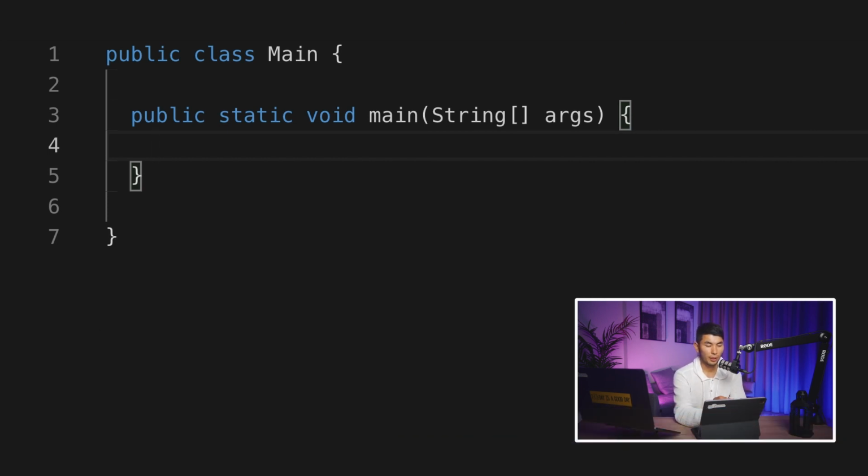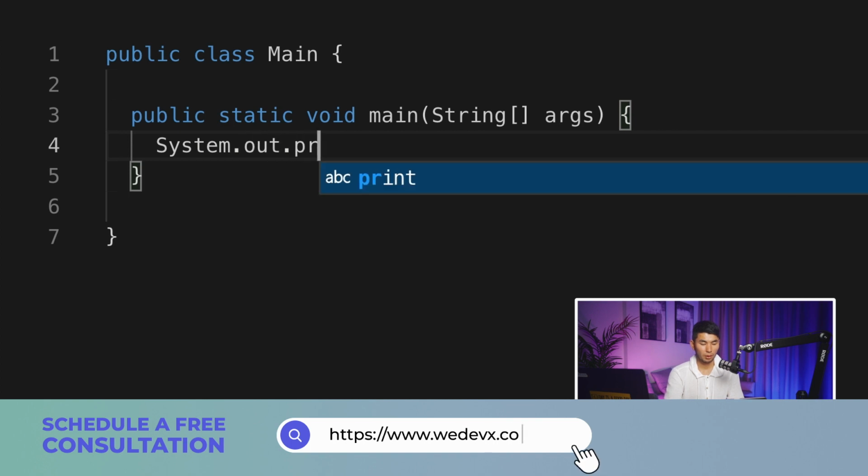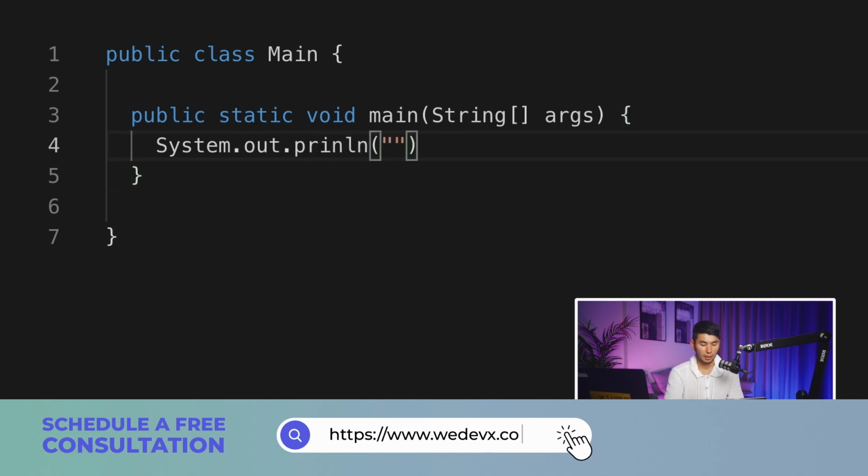Now we talked about the scope. Let's go and write our System.out.println, and we write Hello Wedevx, an exclamation mark.